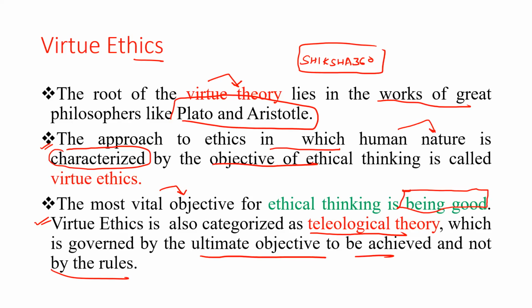It is governed by the ultimate objective to be achieved and not by the rules. Clear? That is considered as virtue ethics.